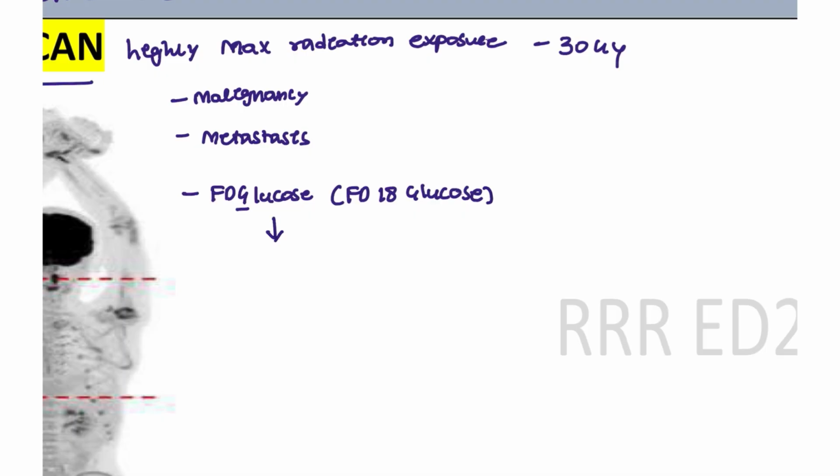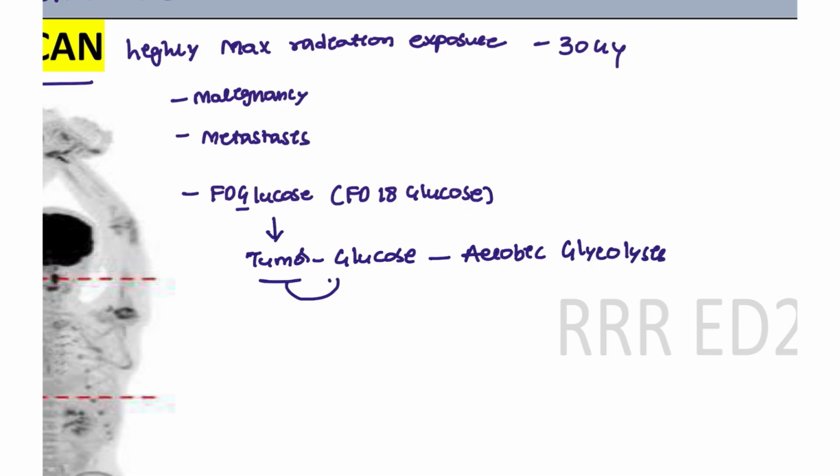Tumor cells take up a lot of glucose and depend on it, and they produce anaerobic glycolysis.